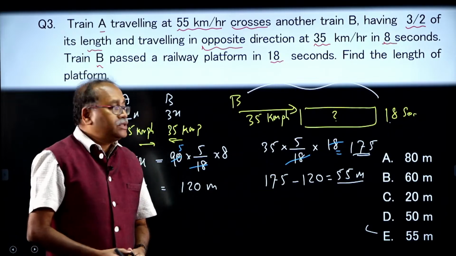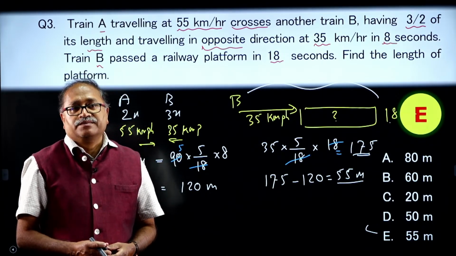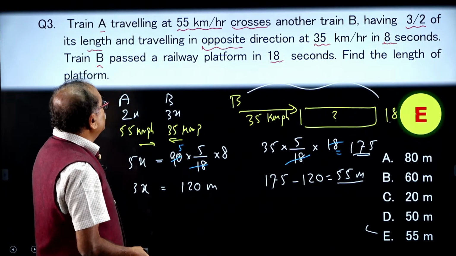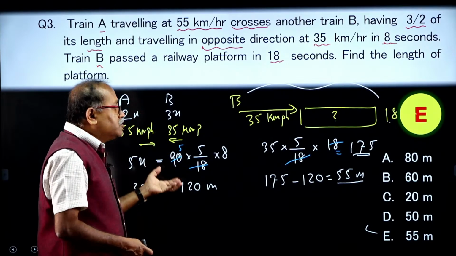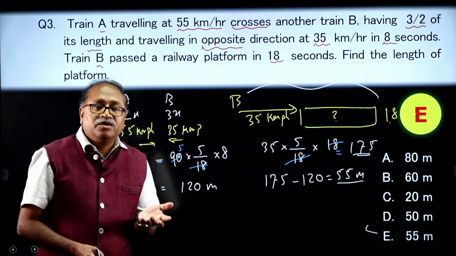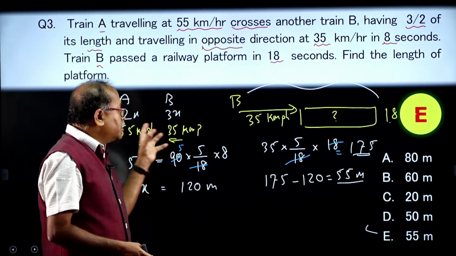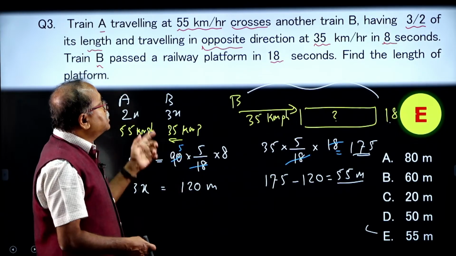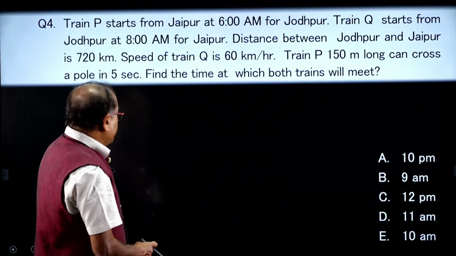Hope you understood this. Let us check the option. Option choice is E. I am moving on to the next question. And the next question over here is always a very qualitative question. You need to apply all the concepts of time and distance, then only you can know what concept is applied where. Anyhow, please go through the question, and then I am moving on to the next question.